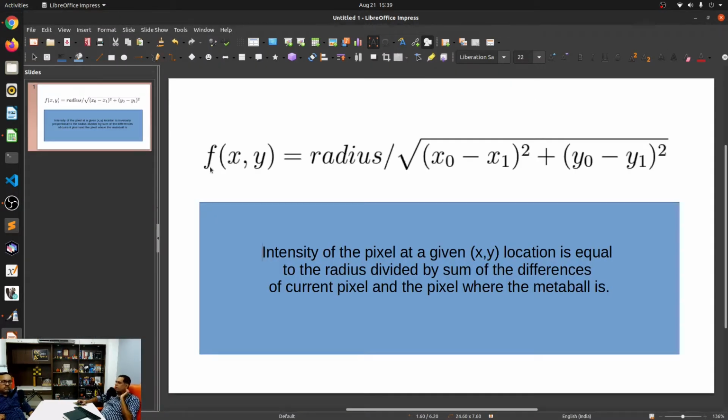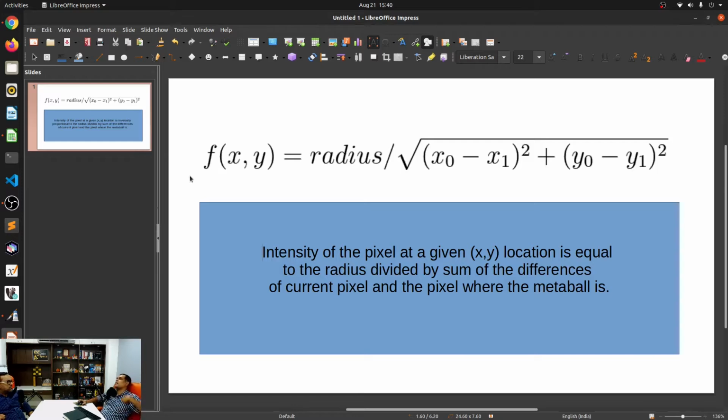So we'll take a canvas that is made up of, let's say, some 200 or 300 pixels, and the intensity of a pixel at a specific location x and y is equal to the radius divided by the square root of the difference of the locations of those pixels. So if x0 is the current pixel and x1 is the location where the orb is, then you just take the difference, square them, add all of their components and then square root them. That's what the intensity of a specific pixel will look like.